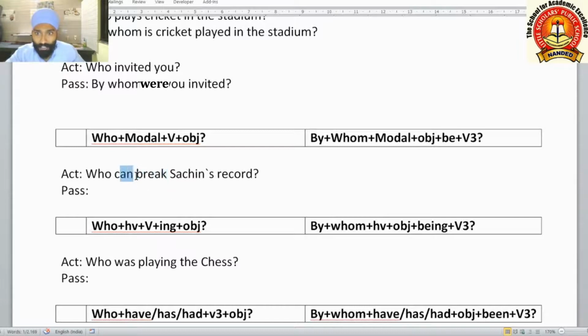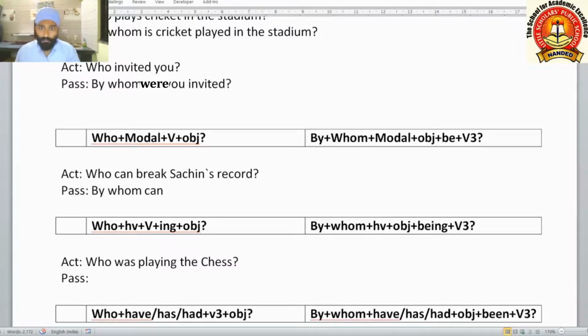After a modal auxiliary, we use the V1 form in active voice. Sachin's record is the object here. So how to change? Sachin's record will become the subject here. By whom? Modal auxiliary as it is after by whom.